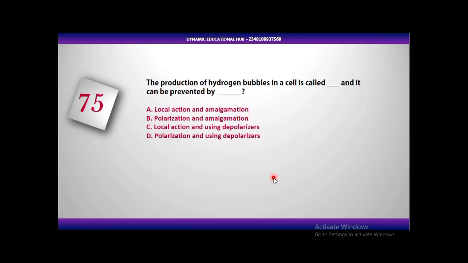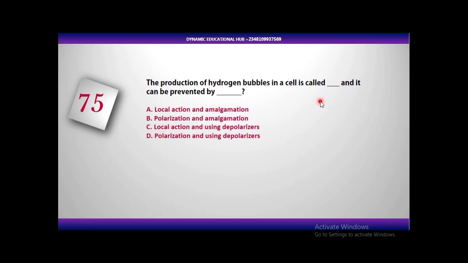The production of hydrogen bubbles in a cell is called dash, and it can be prevented by dash. Now, if you have a simple cell, there are two defects of a simple cell. The two defects are local action and polarization. Local action is when your electrode is dissolved in the electrolyte, a gradual dissolution of your electrode in your electrolyte.